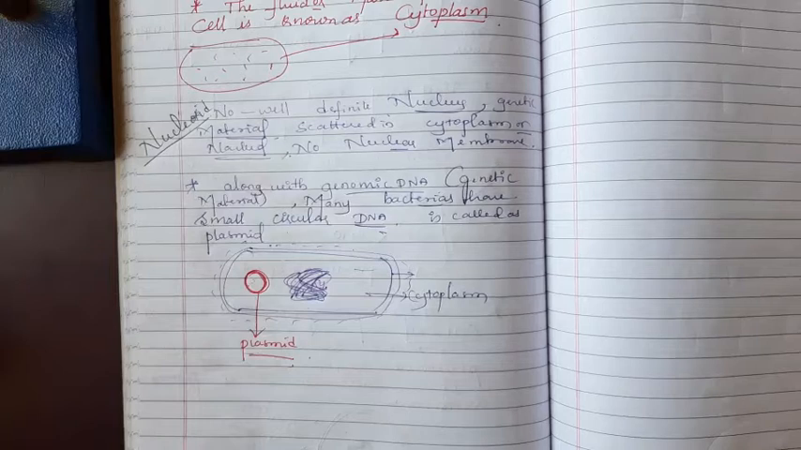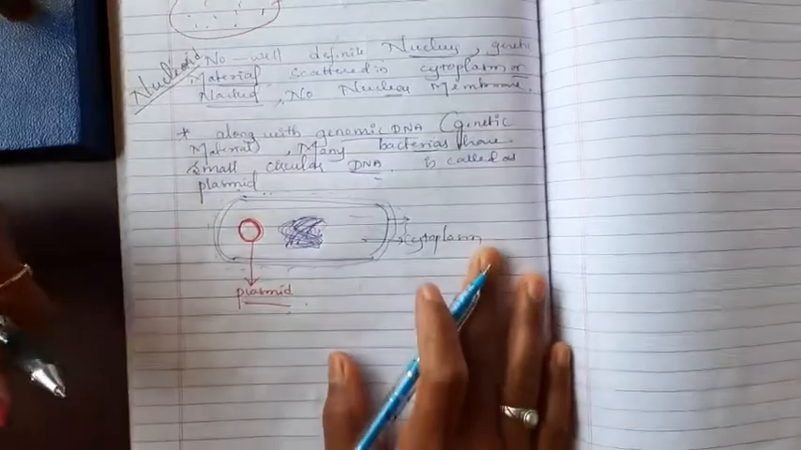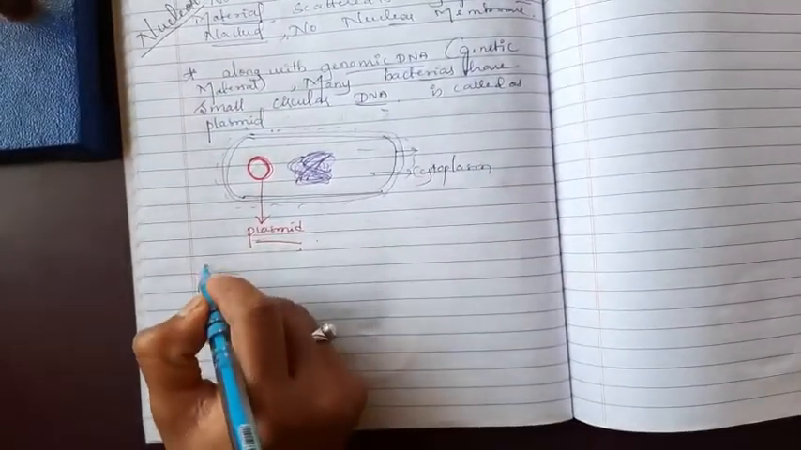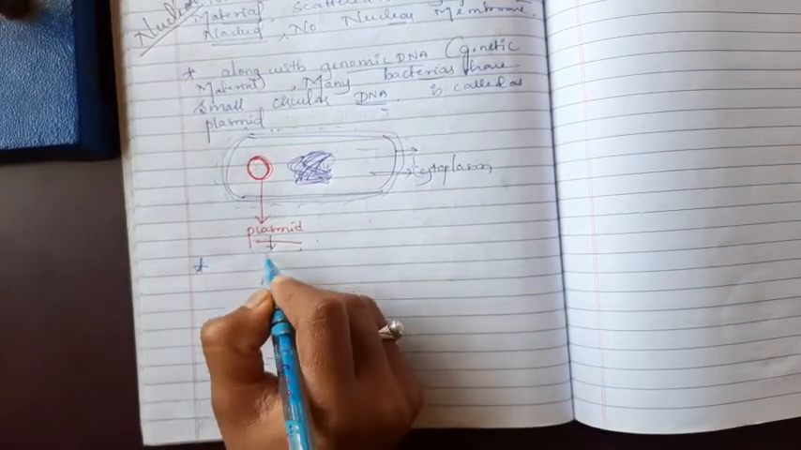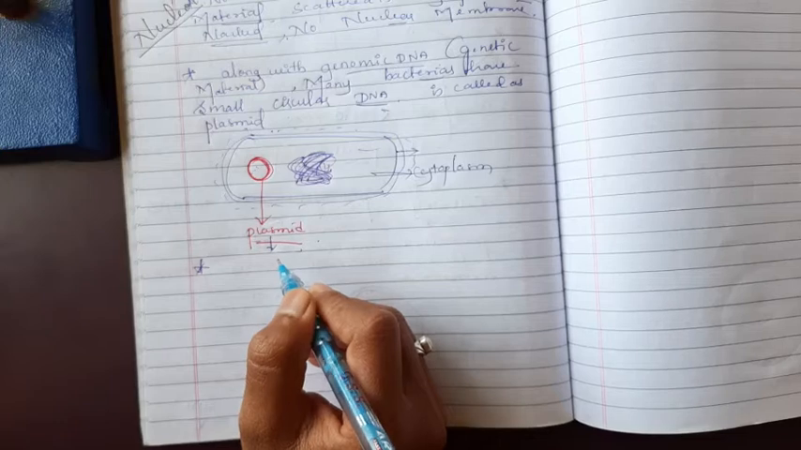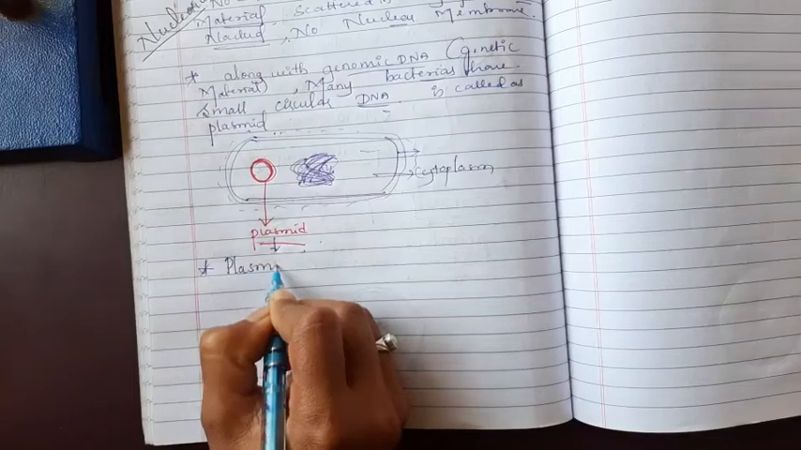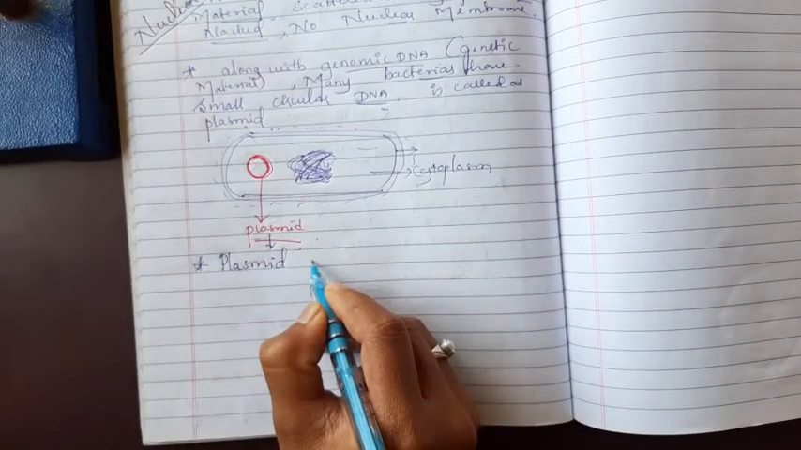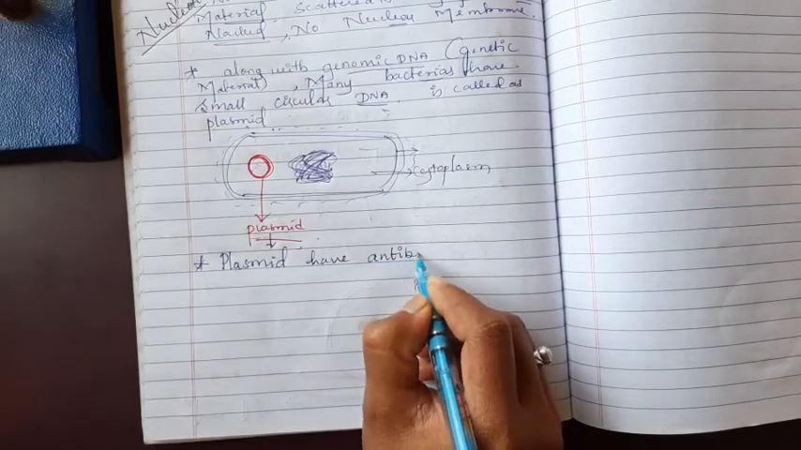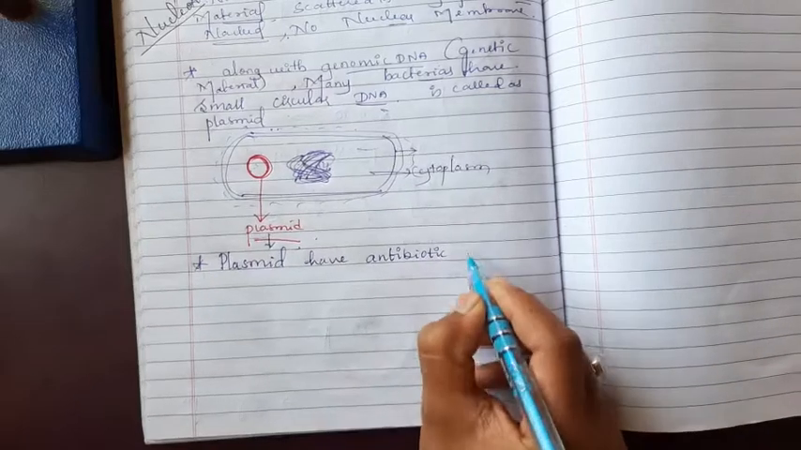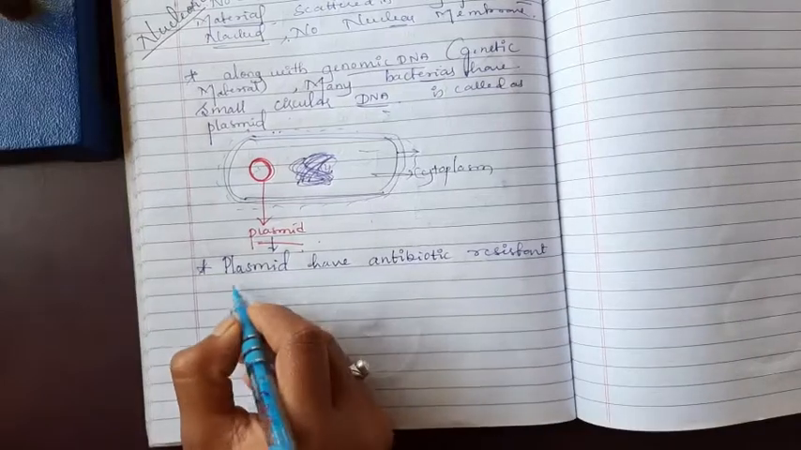Today we will discuss other structures which are present in the prokaryotic cell. Here, in the prokaryotic cell, the plasmid that is present has antibiotic resistant genes. Plasmid has antibiotic resistant genes.